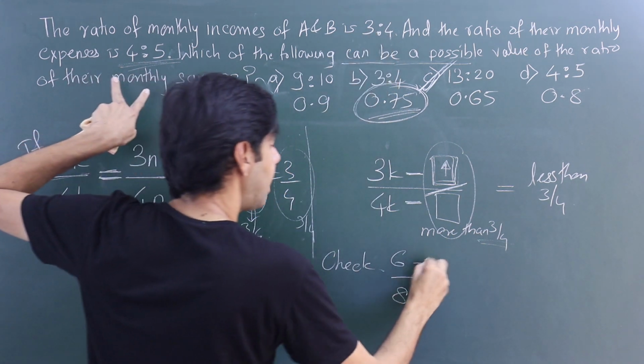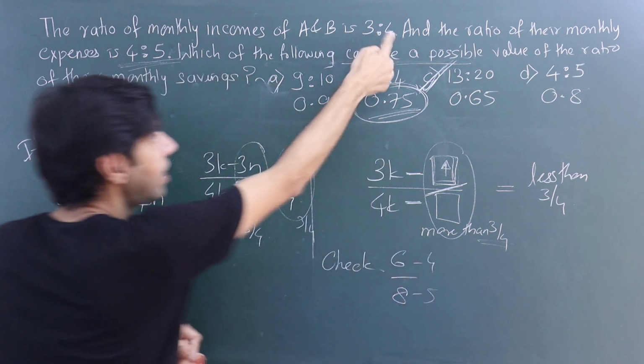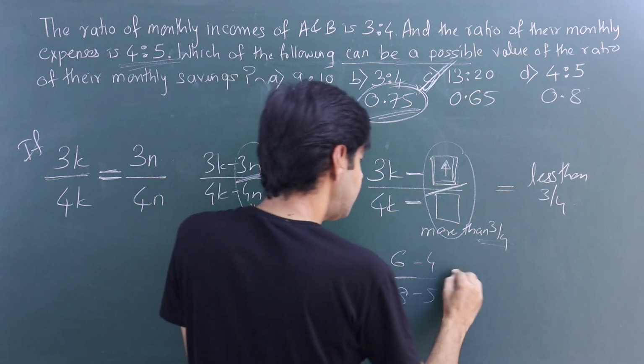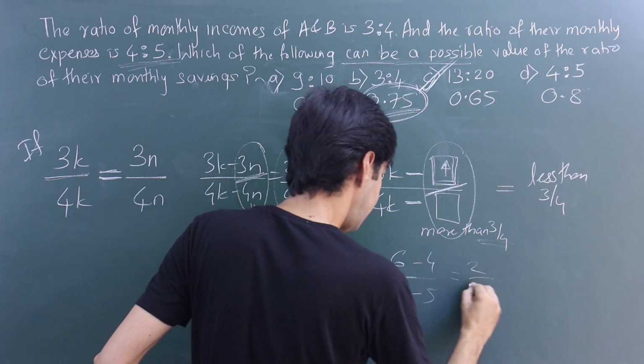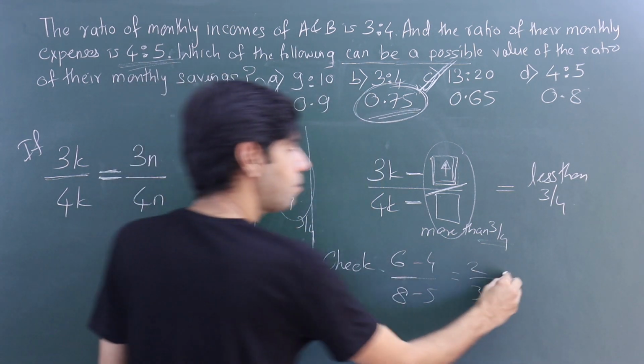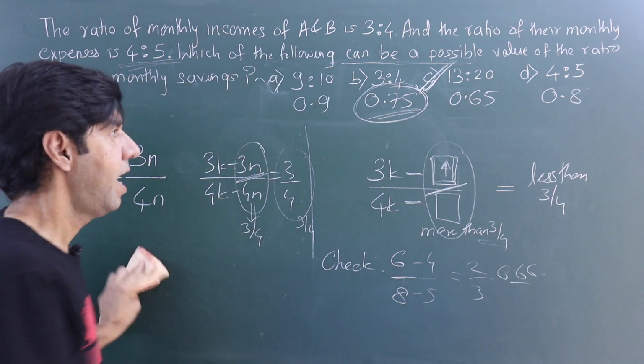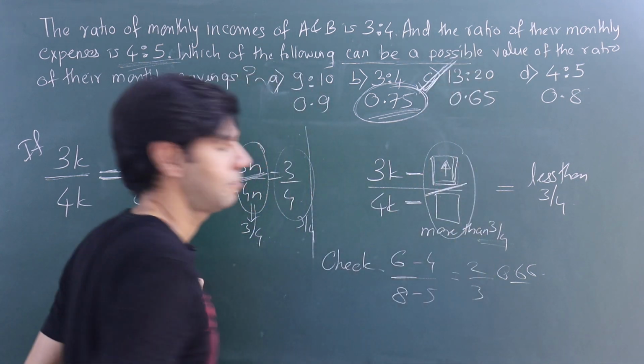Okay, and can I subtract a 4 and a 5 from them? I did not take them 30, 40 because I want to be able to find this. Okay, so let me check this. What do I get? 2, and what do I get? 3. Right, 2/3 is what? 0.66. So have I got less than the earlier one? Yes. And that is enough for me to say this is going to be my answer.